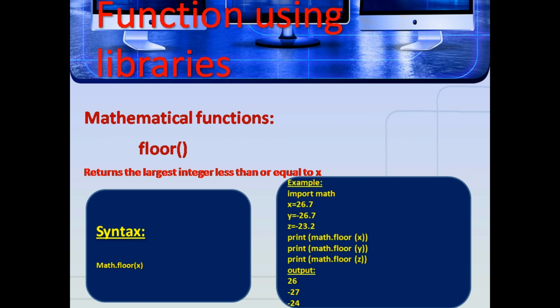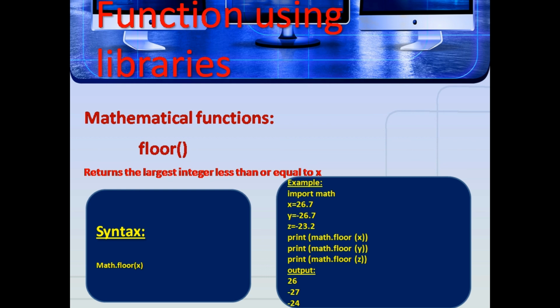Mathematical function, floor function. It returns the largest integer less than or equal to x. Syntax is math dot floor of x. Example, import math, x equal to 26.7, y equal to minus 26.7, z equal to minus 23.2.